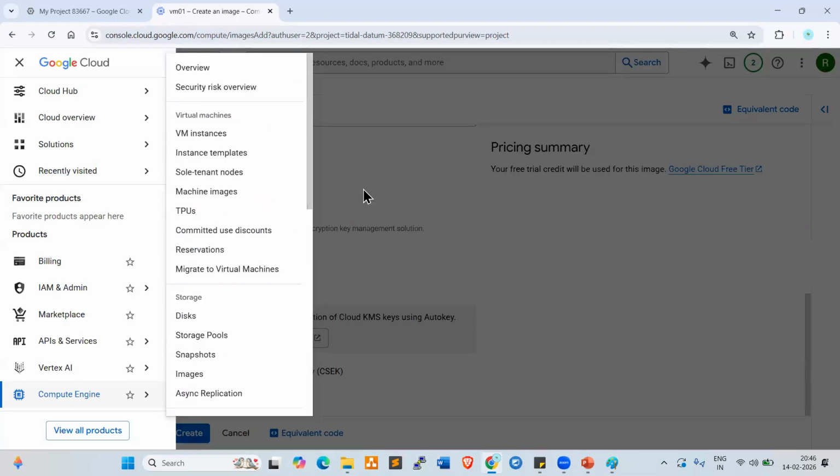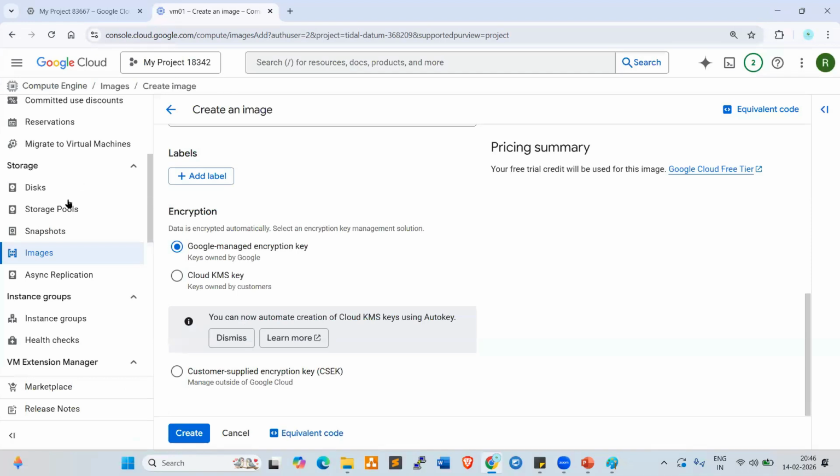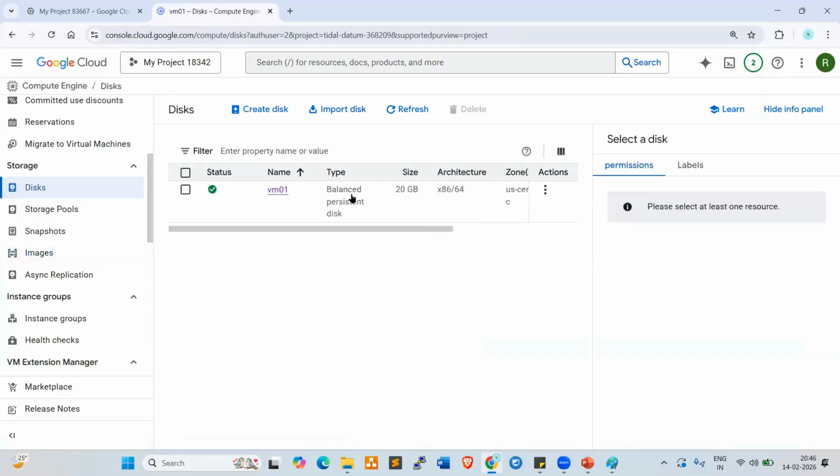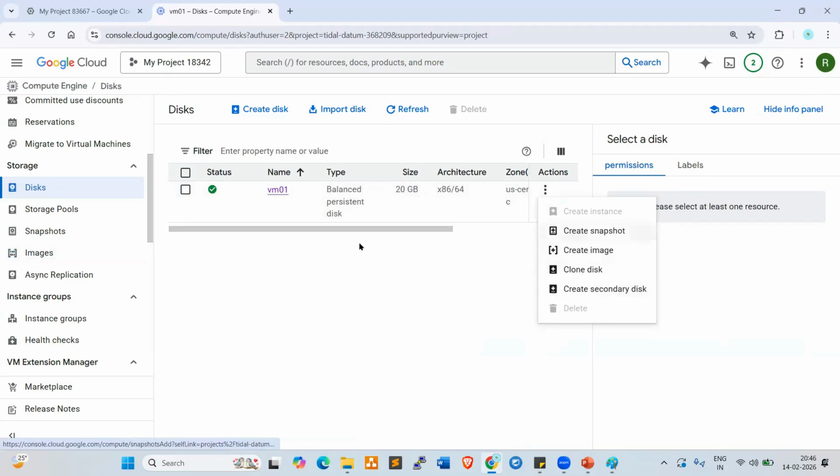Now, go back to the disks. So this is our disk which is available, right? In the actions here we have clone, and this we discussed already: create image, snapshot, and all.